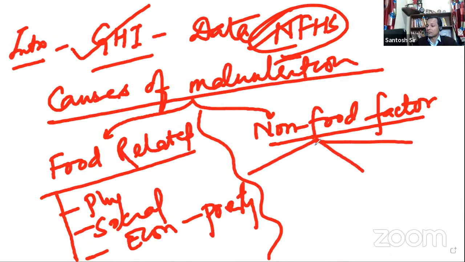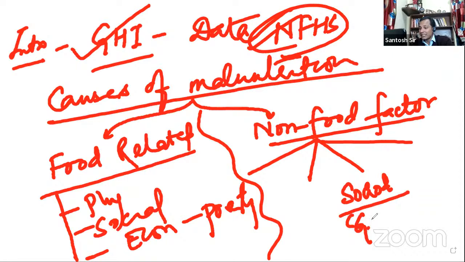Let us now discuss the non-food related factors. Non-food related factors can be divided into various categories, my friend. Okay, first category will be what? Socio-factors, social factors. In social factors, what you will write? Gender discrimination.